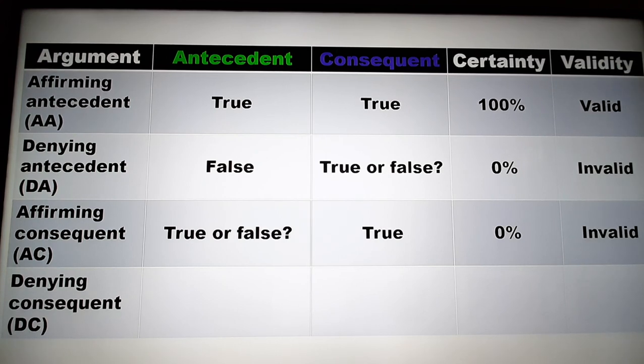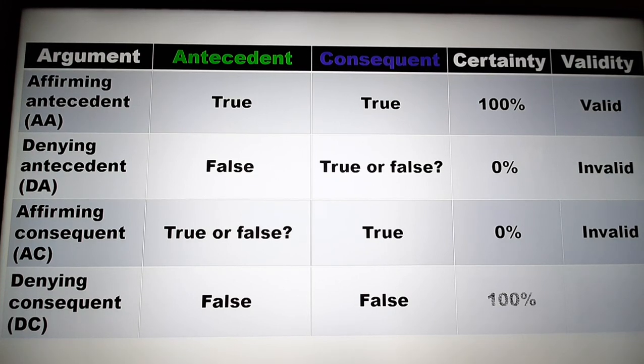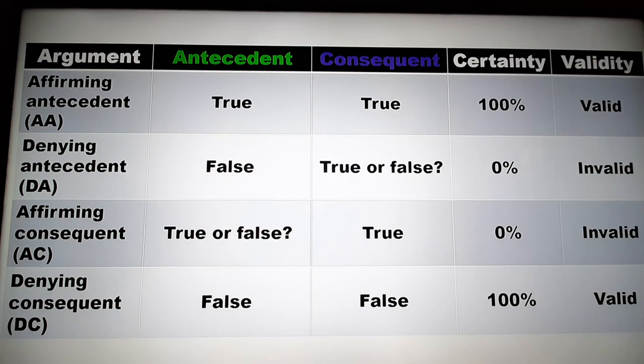And finally, if we deny the consequent, if the consequent is false, then we know that the antecedent must also be false. We know that with 100% certainty, and so this is a valid way of arguing. The two valid arguments are to affirm the antecedent or deny the consequent. The two invalid logical fallacies in arguing are to deny the antecedent or to affirm the consequent.